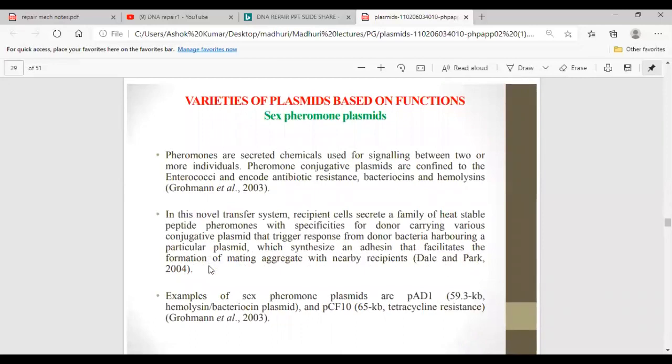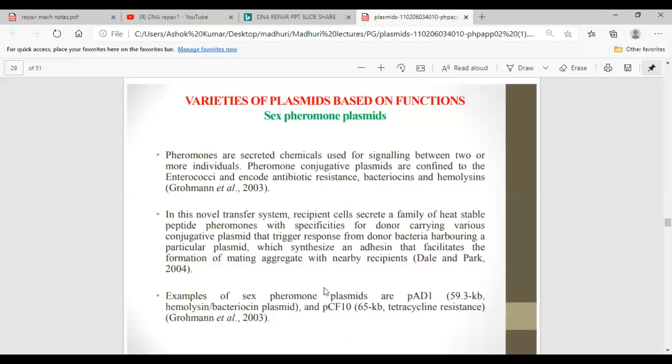In some plasmids, sex pheromones are also there. These pheromones are chemicals used for signaling between two or more individuals, which signals for conjugation. They are confined to the enterococcus and encode antibiotic resistance genes, bacteriocins, and hemolysins. So pheromones are secreted by some plasmids, which signals for conjugation. In a novel transfer system, recipients secrete a family of heat stable peptide pheromones with specificities for donors carrying various conjugative plasmids, that trigger a response from donor bacteria harboring a particular plasmid.